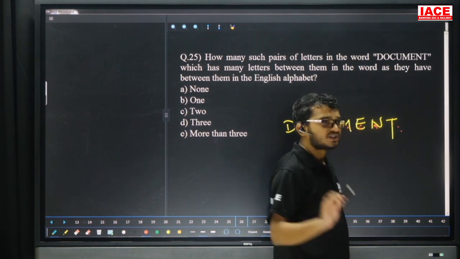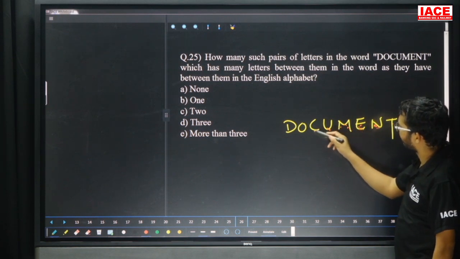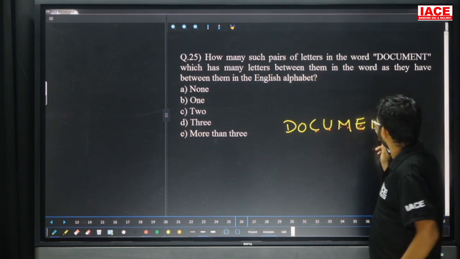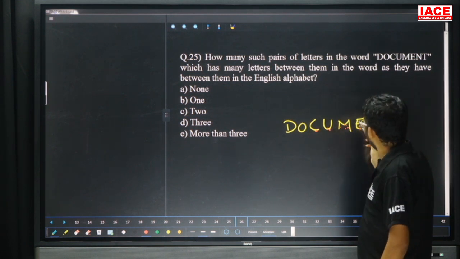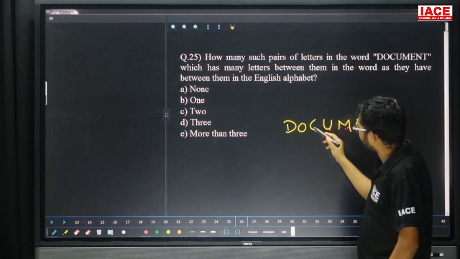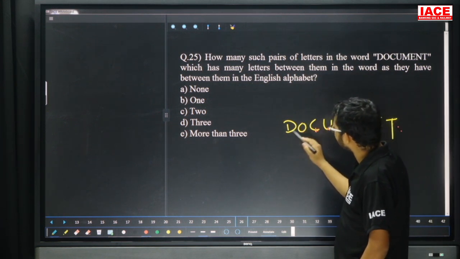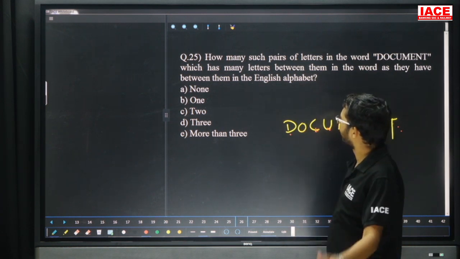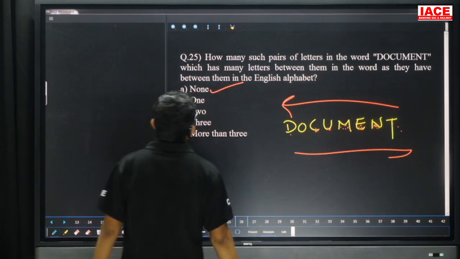So forward no pair. Take in reverse. T, next U, V, W, X, Y, Z. No. N, next O, P, Q, R, S. No. E, F, G, H, I, J. No. M, N, O, P. No. Next, U, V, W. No. C, D, E. No. O. No. That means there is no pair. Forward no pair, reverse also no pair. Then the answer is none. Question number 25, option A.